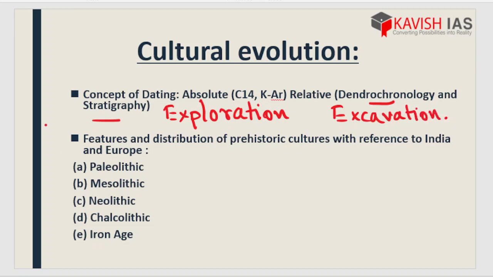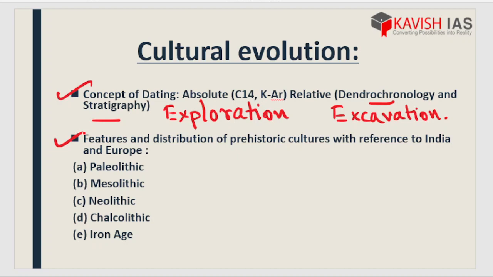Next we have features and distribution of prehistoric cultures with reference to India and Europe. Now let me tell you one thing, especially for the WBCS syllabus. Whatever we are studying in paper 1, almost 20 to 30% of paper 1's part we will study in the Indian context in paper 2.